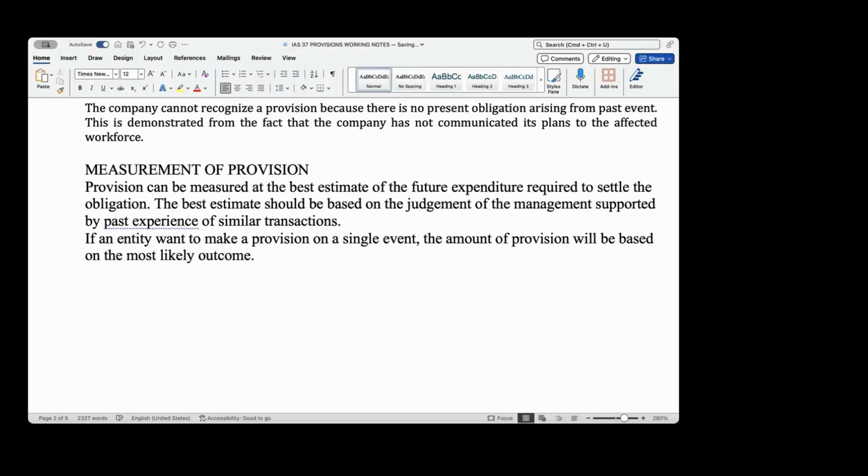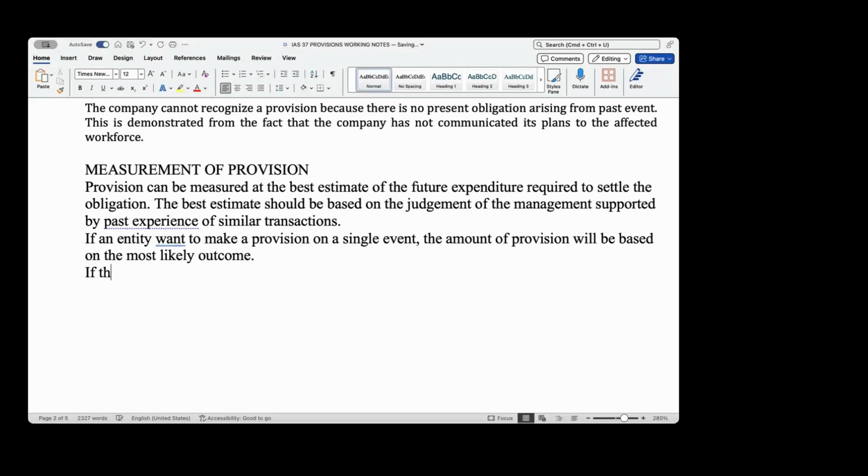So if you have just maybe a court case, when you have a court case, it's either you win or you lose. So you just look at which one is the most likely outcome. Whatever is the cost attached to that, that's the one you will go for. So the provision you make is based on the most likely outcome.